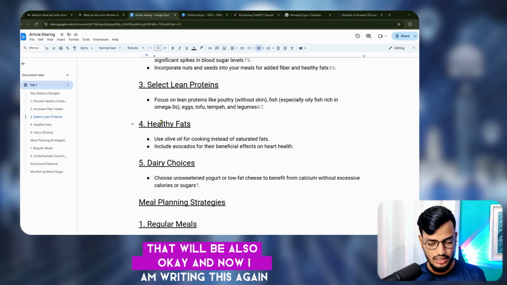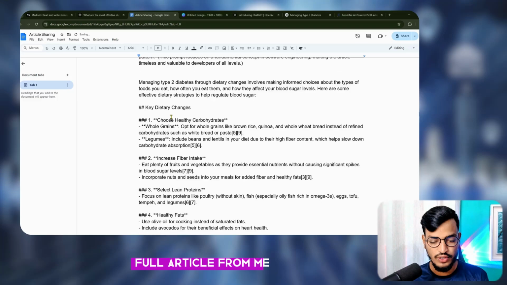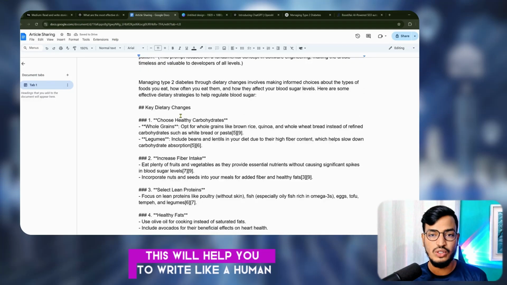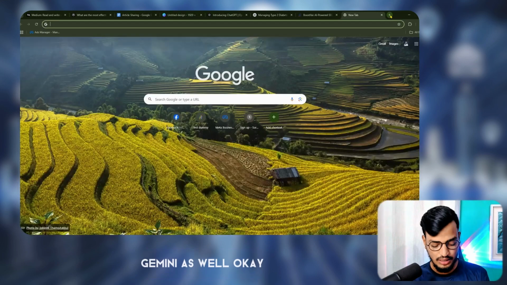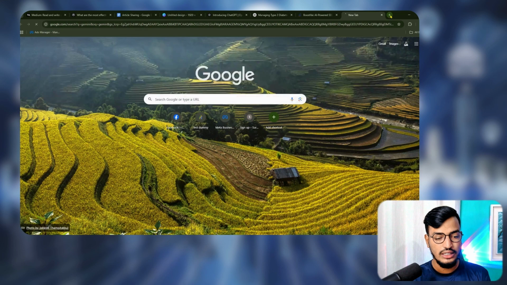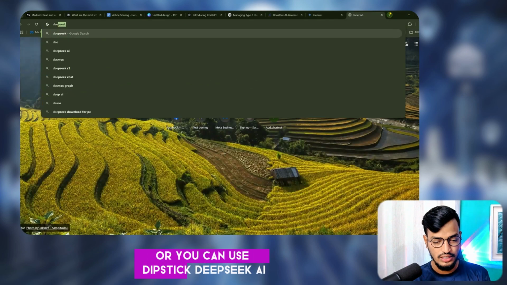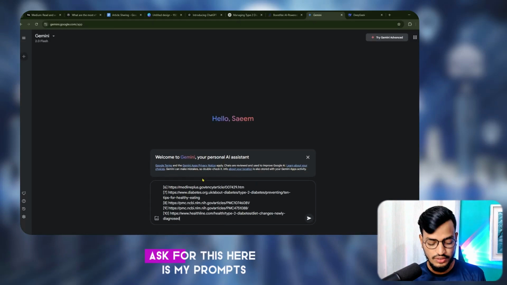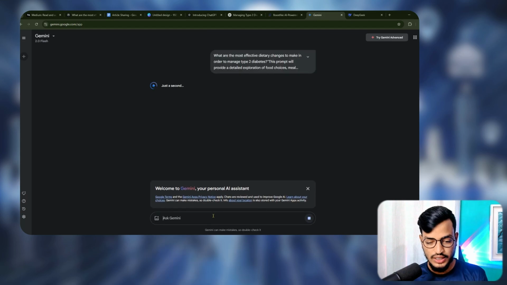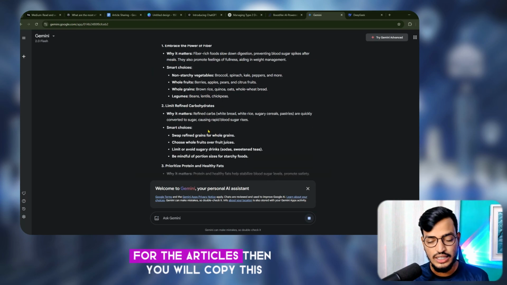And now I am writing this again. Yeah, here is the full article from me. This will help you to write like a human. Okay, or you can use Gemini as well. Gemini is very interesting. Or you can use DeepSeek AI. When you are in Gemini, ask for this. Here are my prompts. Now I am giving these prompts here. You need to wait here because Gemini will also give you the full information for the articles.